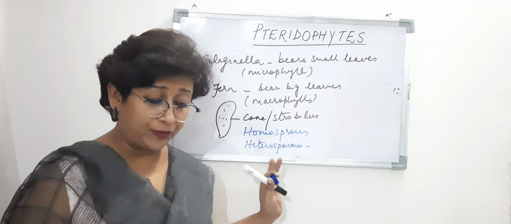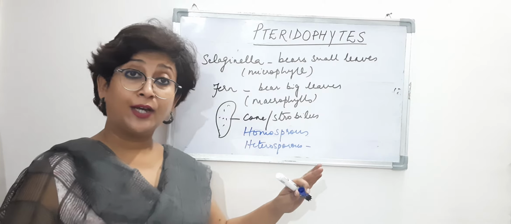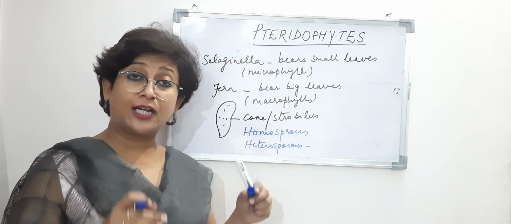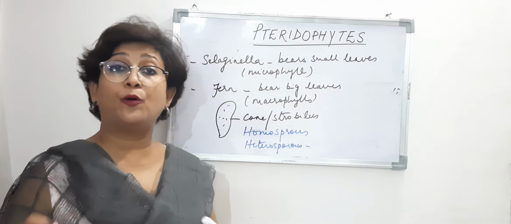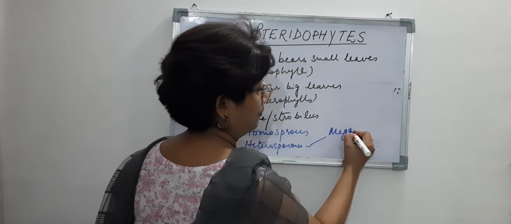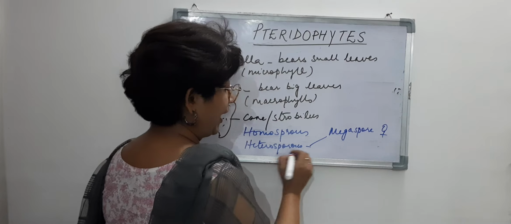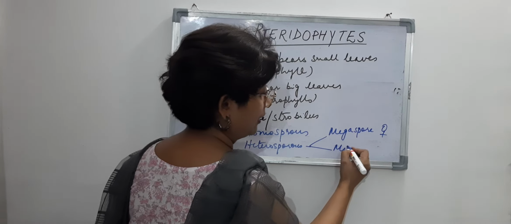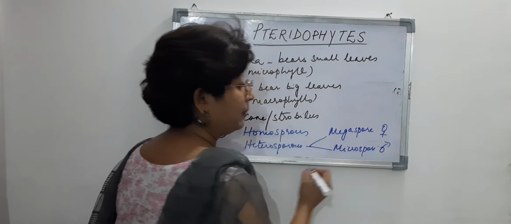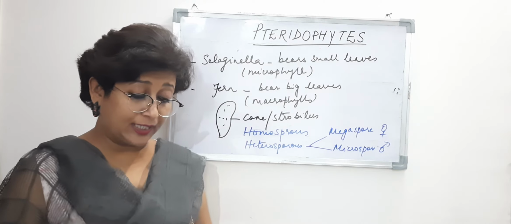Now, if they are heterosporous, then what kind of spores do they have? The spore that is larger in size is known as the megaspore or the female gametophyte, right? And the smaller one is known as the microspore, or the male gametophyte, right?